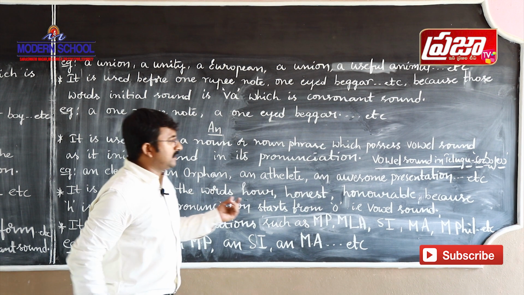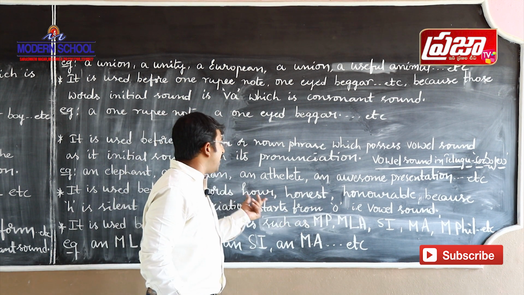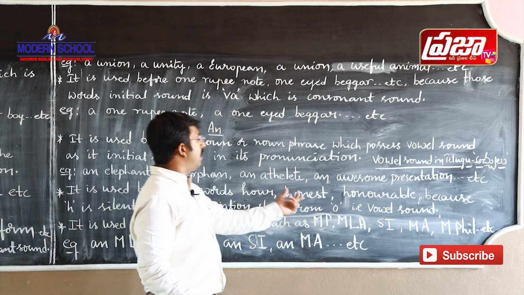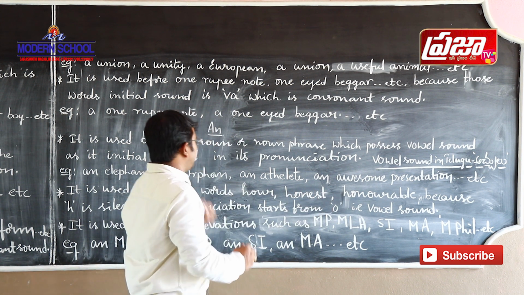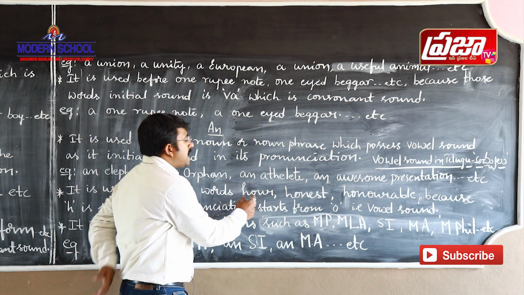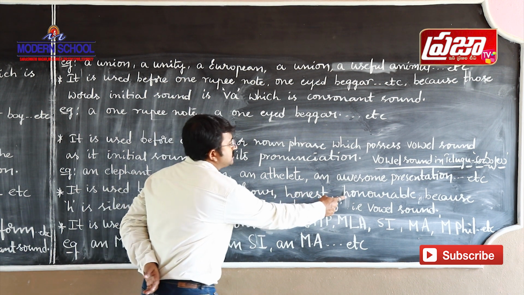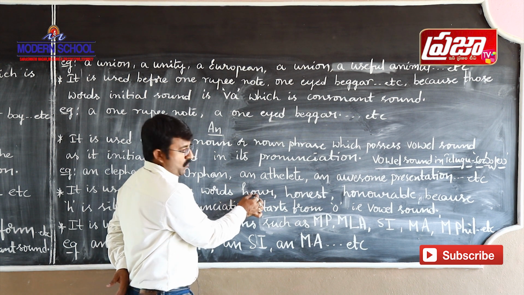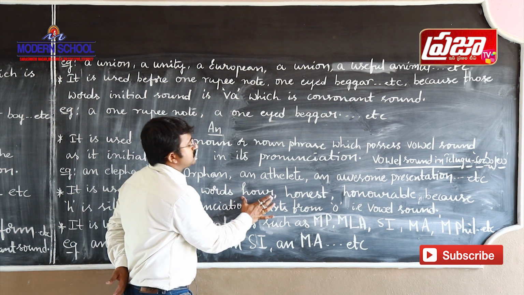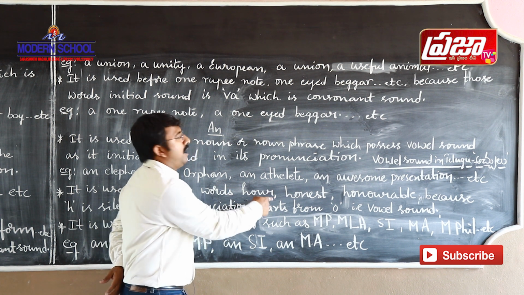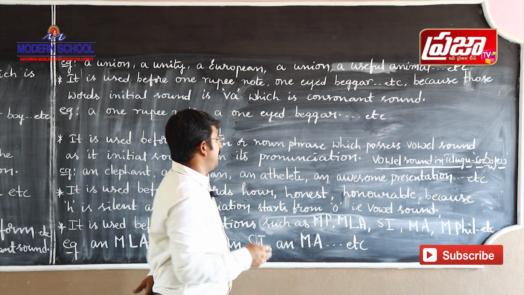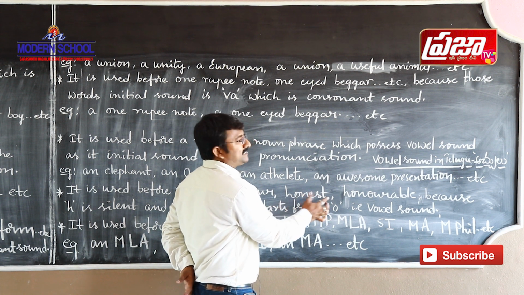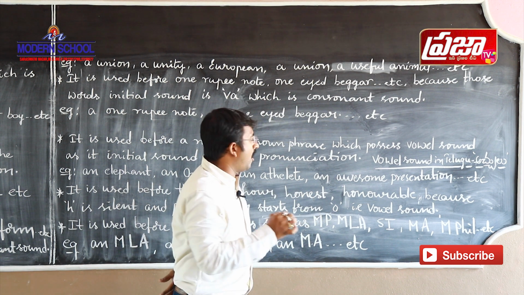Let us see the next point. In English there are words such as hour, honest, honorable. See here, in these words the letter H is silent. The pronunciation starts with a vowel. The pronunciation of H-O-U-R is hour. The pronunciation of H-O-N-E-S-T is honest.